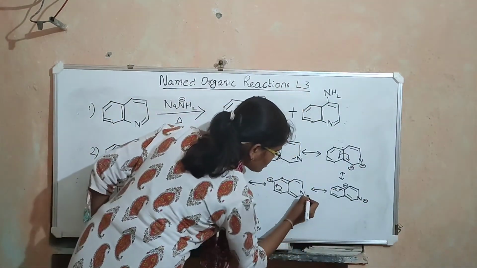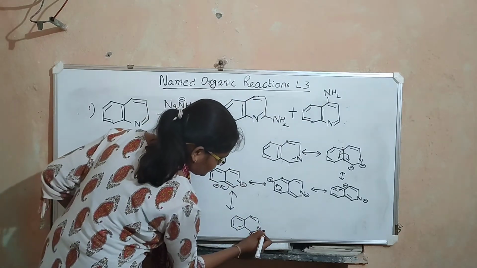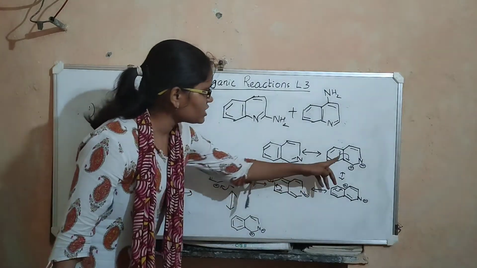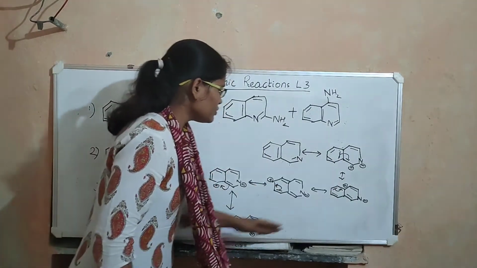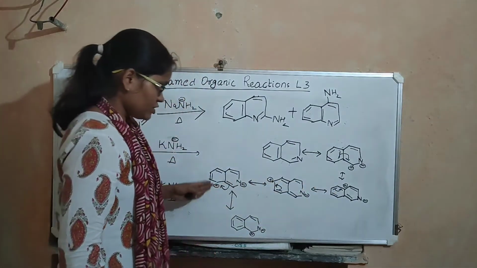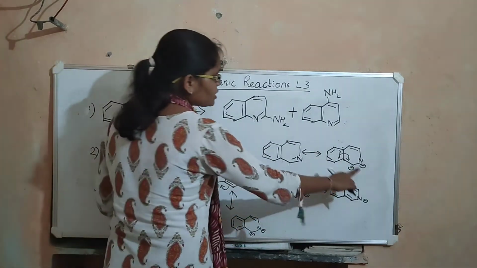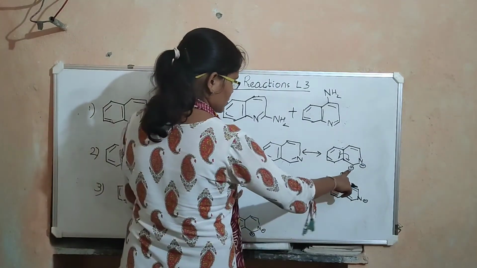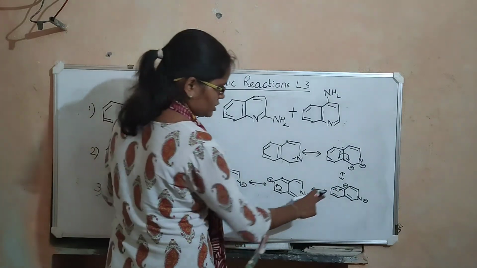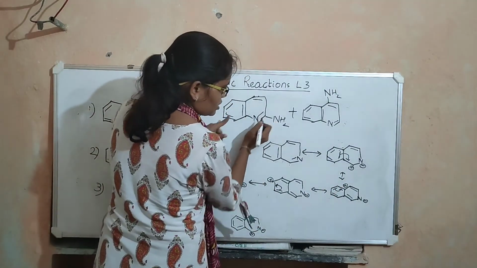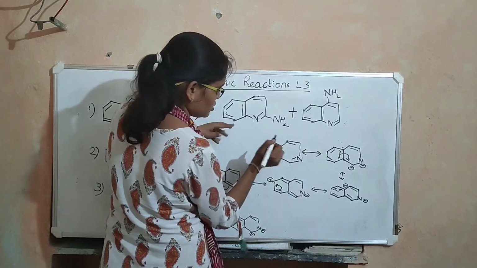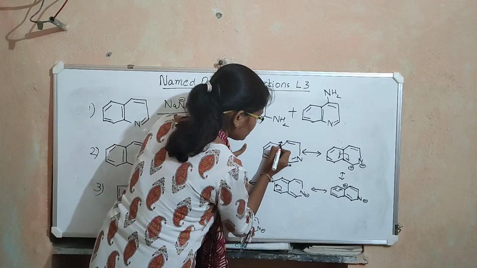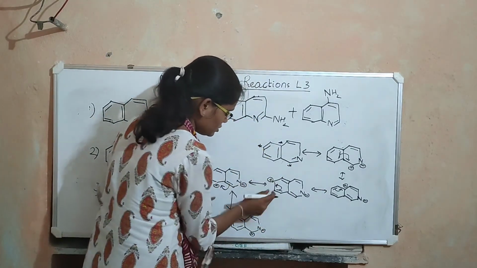Sorry, the negative charge is missing on nitrogen. So we have arrived at the same structure that we started with, okay? So if I further write the resonance structures, it will be the repetition of these structures. So in all these resonance structures, you can find that there is a positive charge at this position, sorry, I'll mark it. There is a positive charge at this position, on this carbon,